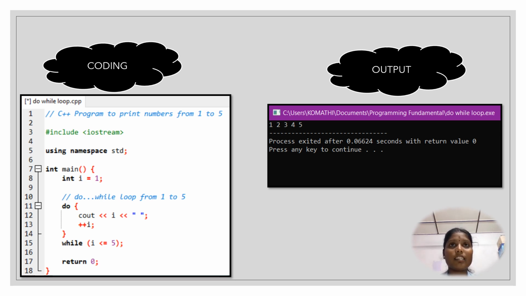So how this coding works is: i = 1, it is not checked first, so 1 is printed and i is increased to 2, and then the same thing goes for 2, 3, 4 and 5. After you get to number 5, the statement will be true and 5 is printed and i is increased to 6. If you enter 6, it will be false, because you know why it will be false, as I have mentioned before. So the loop is terminated. So this is all for the do while loop coding.